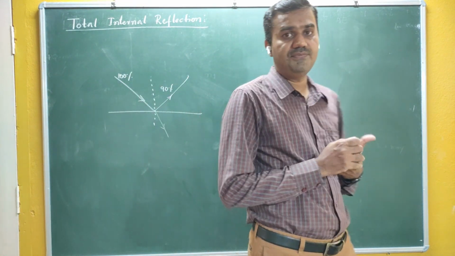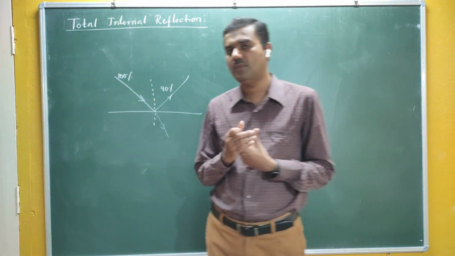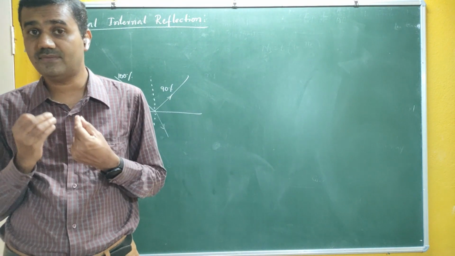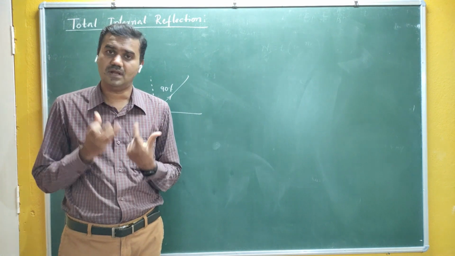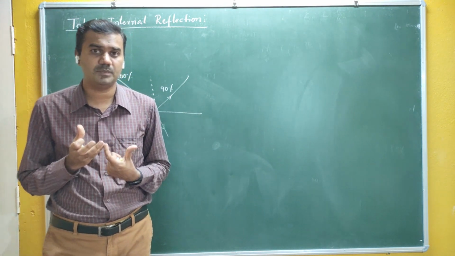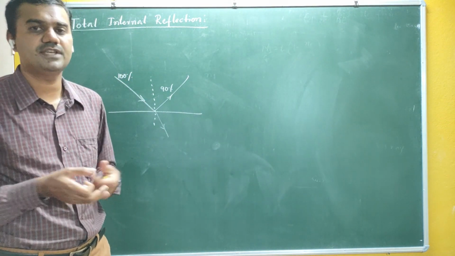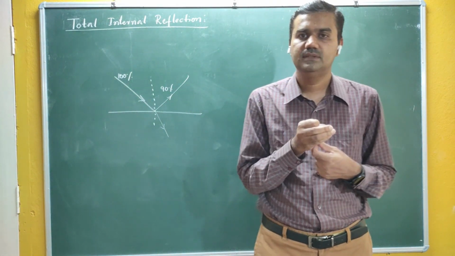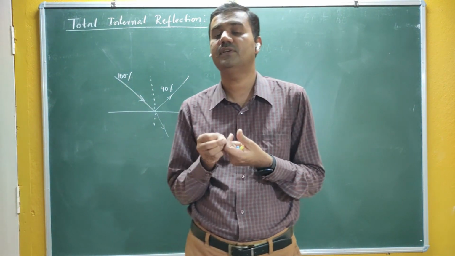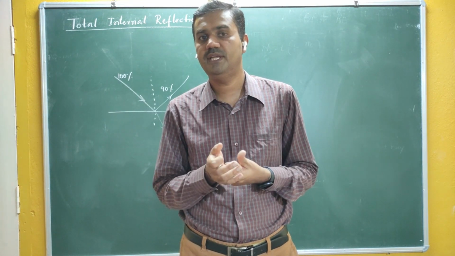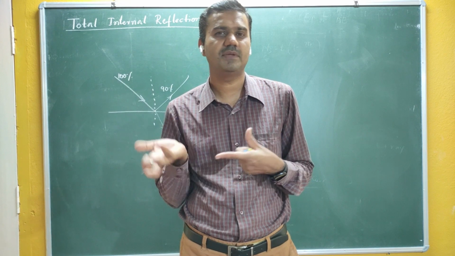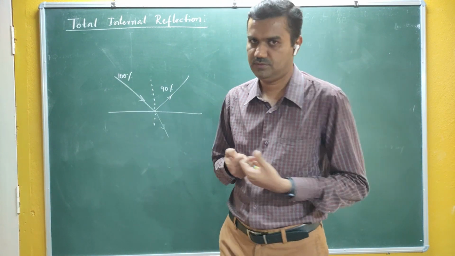Same in the case of refraction: when 100% of light is incident on the medium, 85 to 90% of light passes through the medium and gets refracted, and the remaining 10% may be reflected or absorbed.